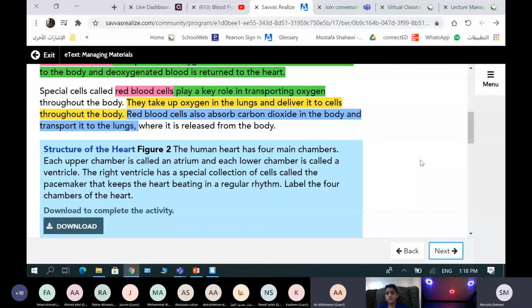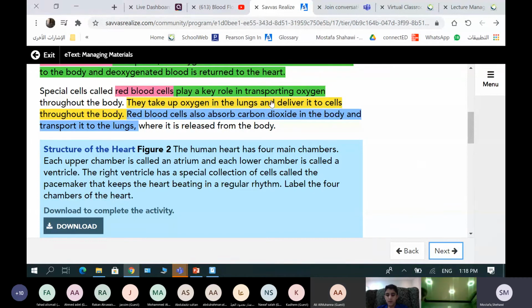Special cells called red blood cells play a key role in transporting oxygen throughout the body. They take up oxygen in the lungs and deliver it to cells throughout the body. Red blood cells also absorb carbon dioxide in the body and transport it to the lungs, where it is released from the body. So in this paragraph, he's talking about red blood cells.